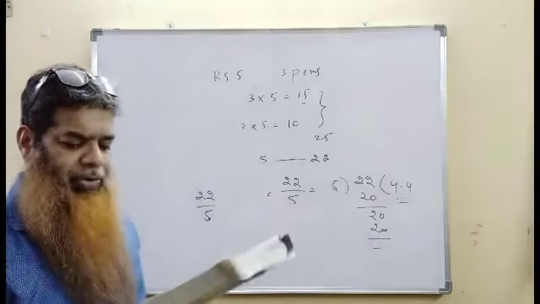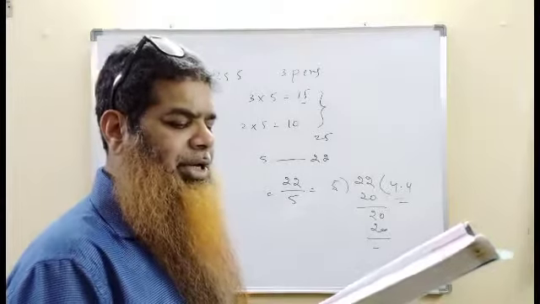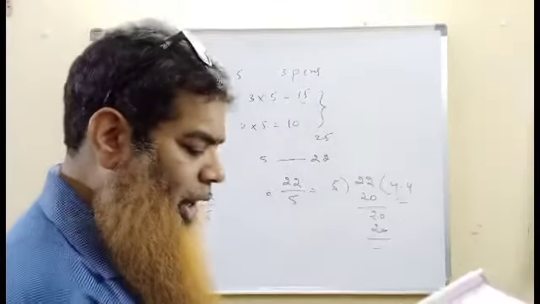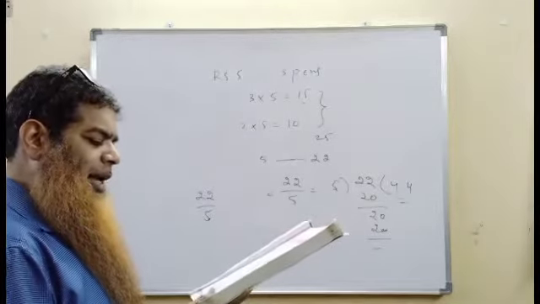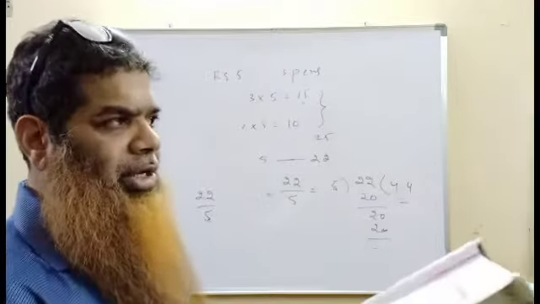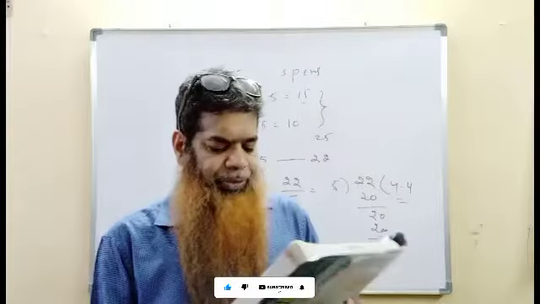Third case, evening hours, 3 p.m. to 7 p.m. There were 4 hours in between and the temperature decreased from 17 to 10. 7 degrees it came down. So in the evening hours, change in temperature per hour, 10 degrees Celsius minus 17 degrees Celsius by 4, that is minus 7 by 4 degrees Celsius per hour.